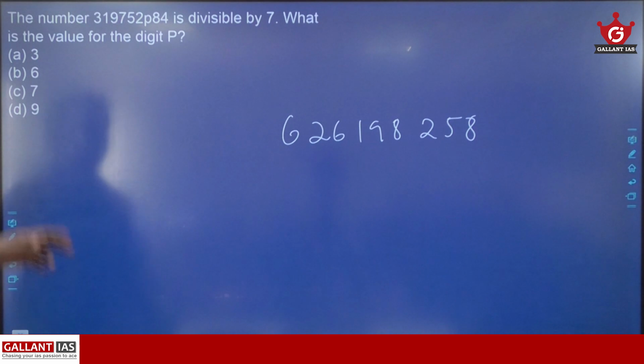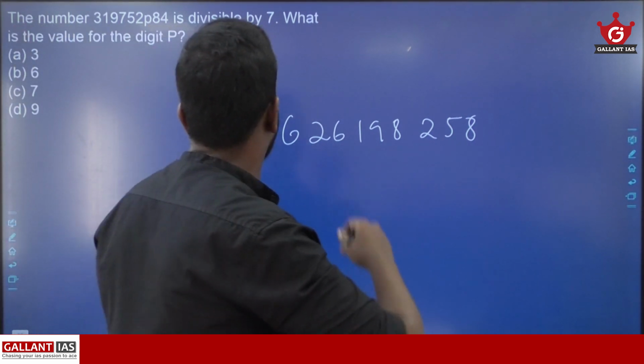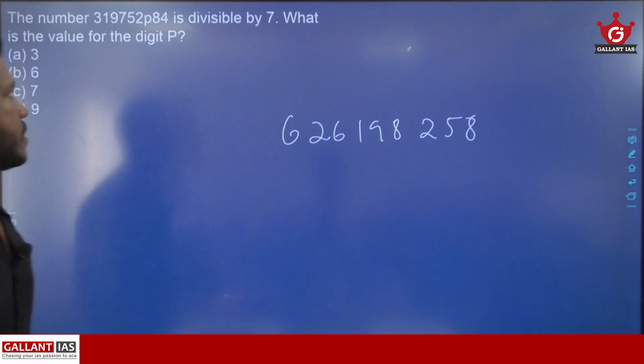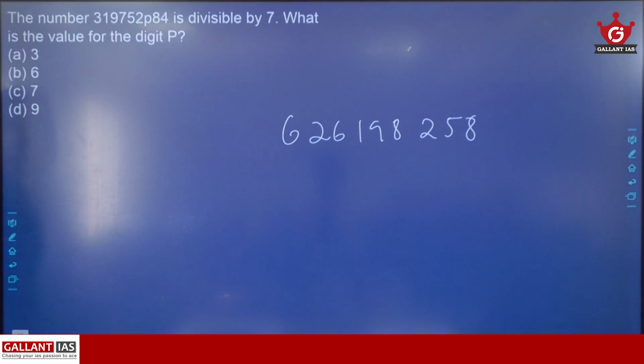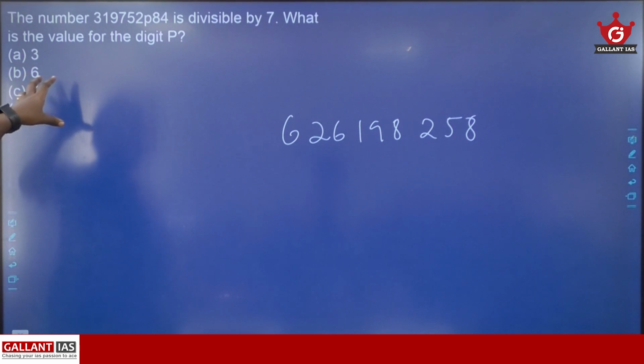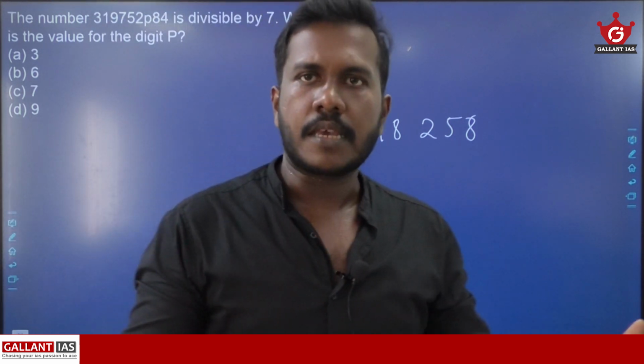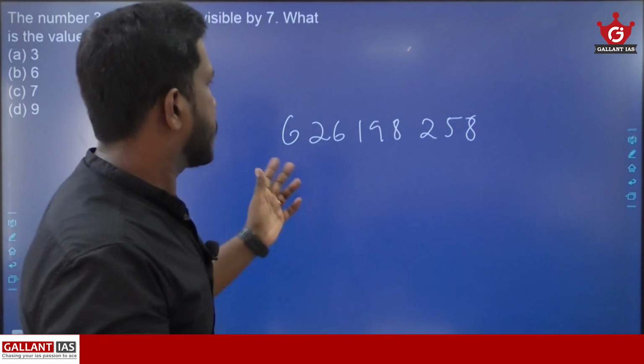Okay students, now let's discuss this question. The number 319,752,P84 is divisible by 7. Then what is the value for the digit P? And we need to identify what value from the options it comes for digit P. If you look at previous year questions, you can see questions like this. So this question is very important.